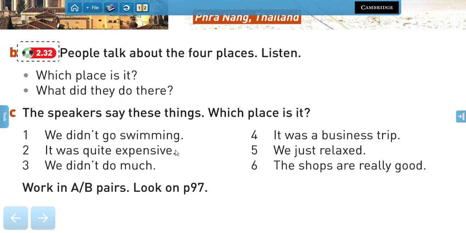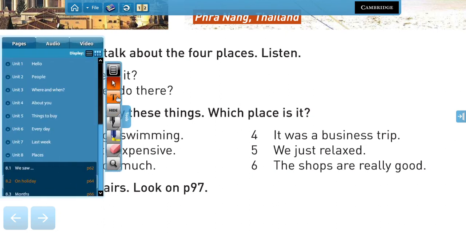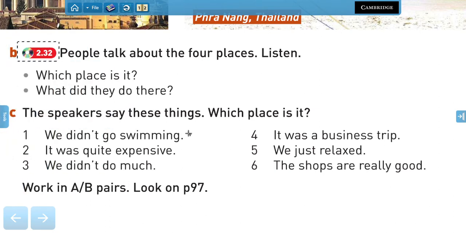So let's see. The first sentence says, we didn't go swimming. This was about the Rocky Mountains, right? The girl says that they didn't go swimming because it was very cold. They went in winter, right? So it was very cold. Number 2, it was expensive.